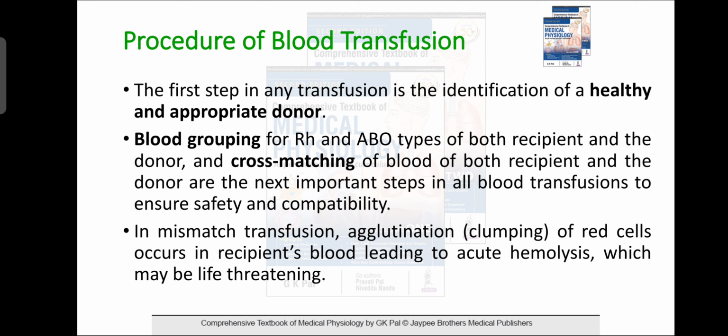The donor donates the blood and the recipient accepts the blood. In a mismatched blood transfusion, agglutination of RBC occurs in the recipient's blood, leading to acute hemolysis, which is very life threatening.